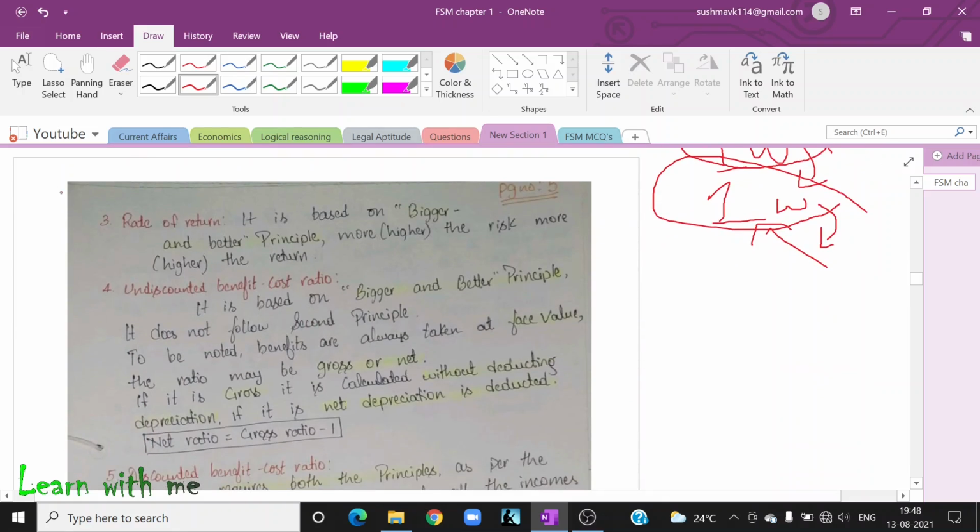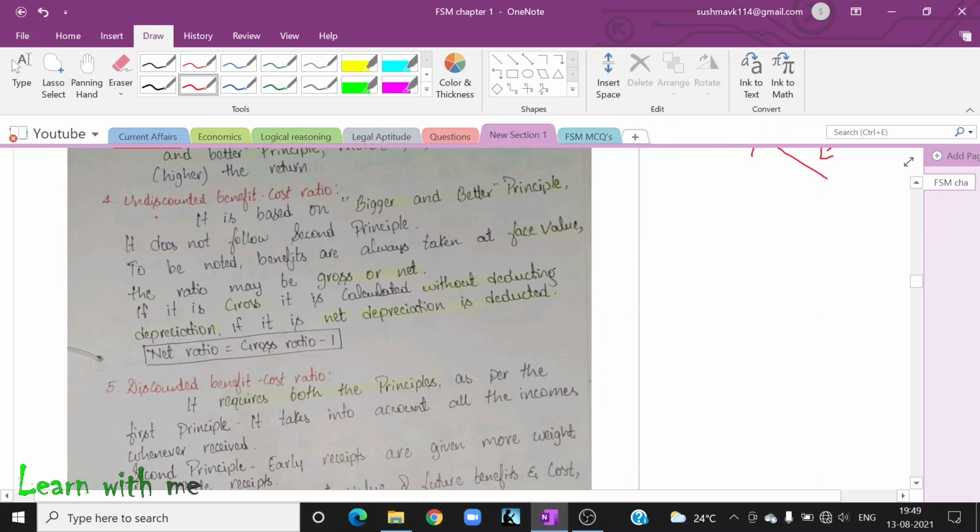Okay. Next comes the rate of return. We know the bigger and better principle will apply here. Why bigger and better? Higher the risk, higher the return. Lower the risk, lower the return. That is nothing but rate of return. We normally invest in assets where the rate of return is higher, and at the same time you are willing to take the high risk.